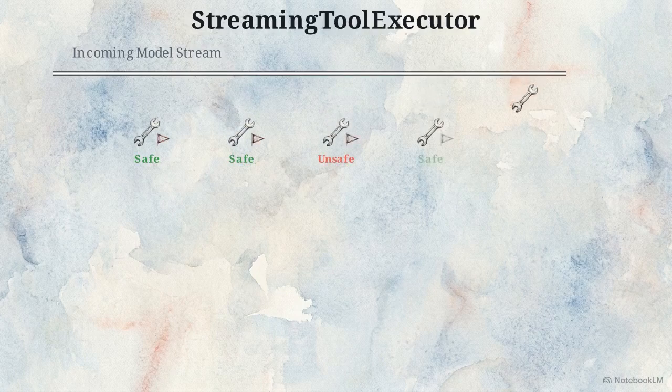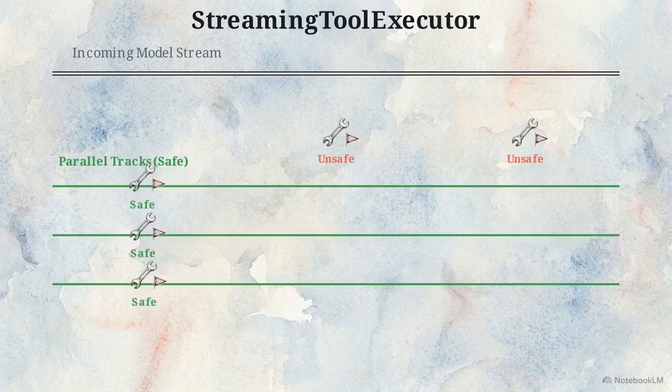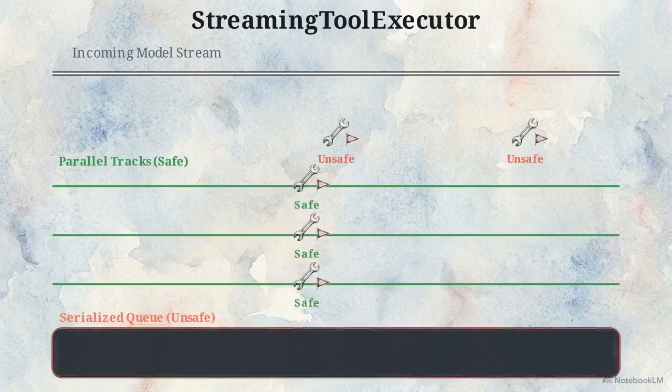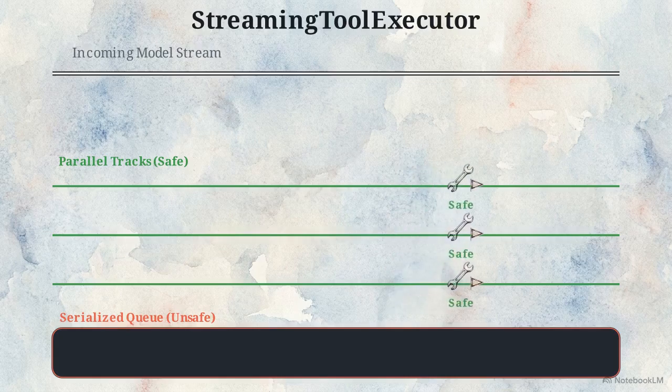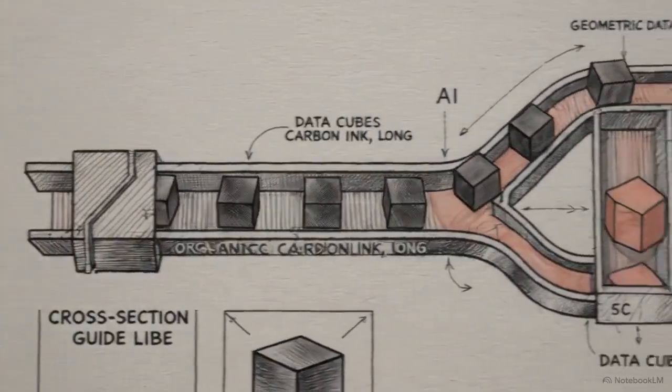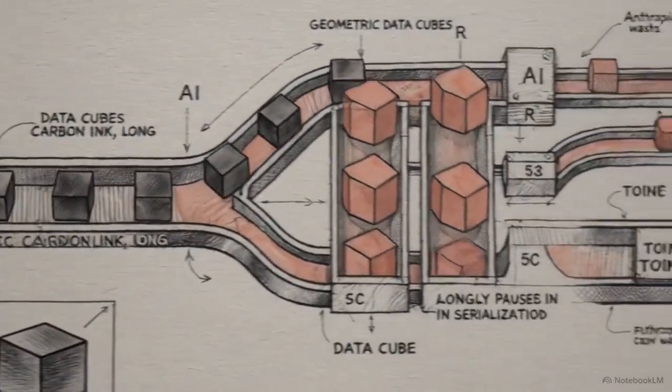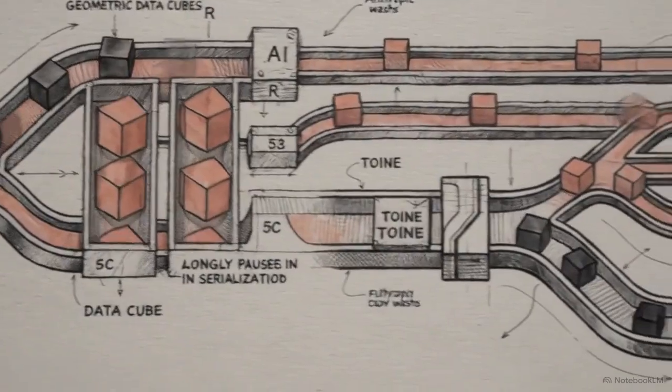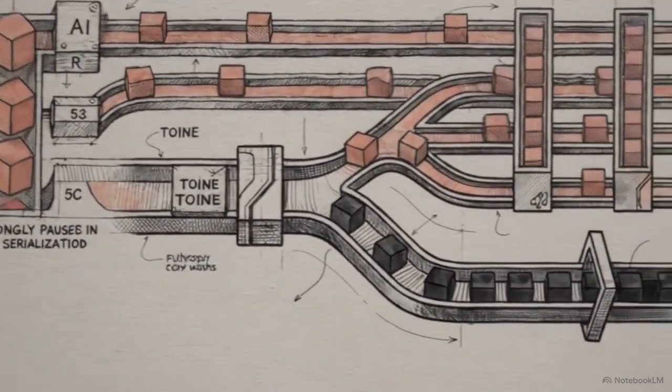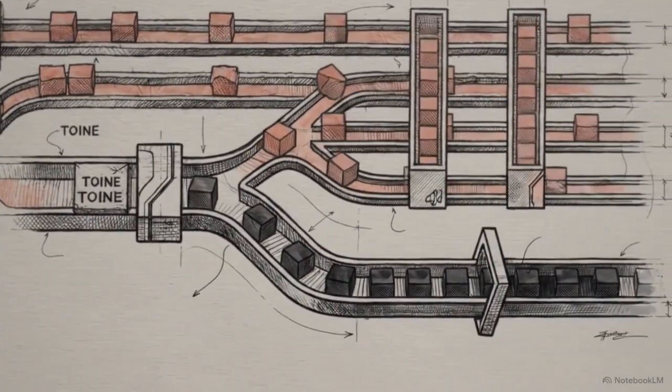Tool blocks are processed midstream. Execution concurrency relies on application metadata flags. Safe tools route to parallel tracks, while unsafe tools form a serialized queue, completely bypassing model discretion. An LLM has no native concurrency awareness. Masking network latency and managing execution state must be handled structurally by the application harness.